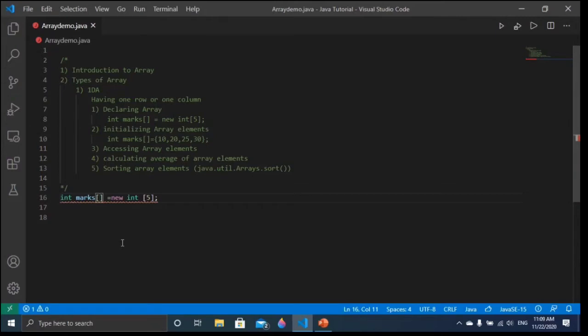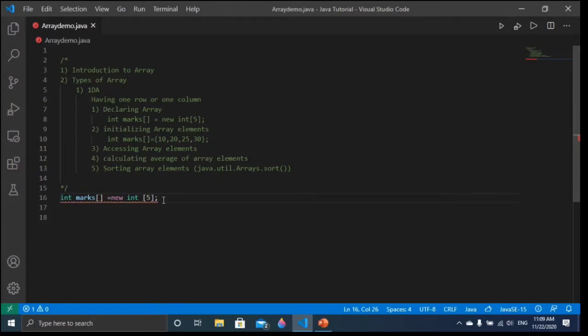As I told, the array stores the same type of data in a single unit. So you can see here marks is a single variable which is going to store the marks of 5 subjects or 5 children. But here the slots are totally empty, nothing is inside.